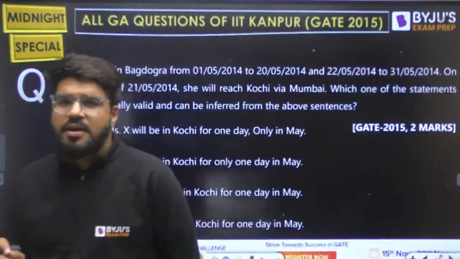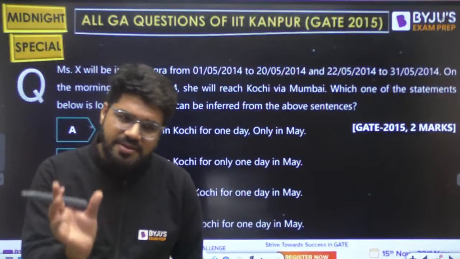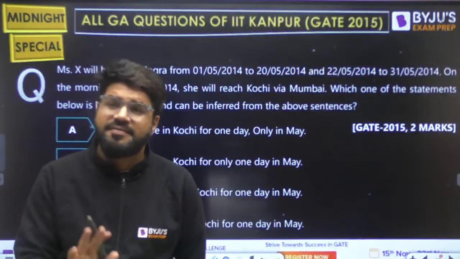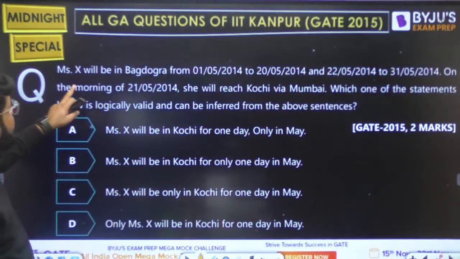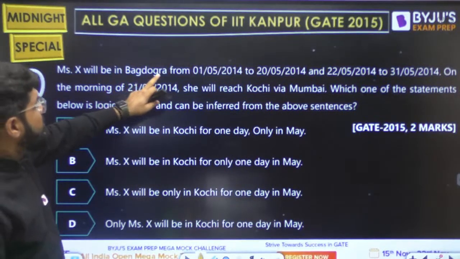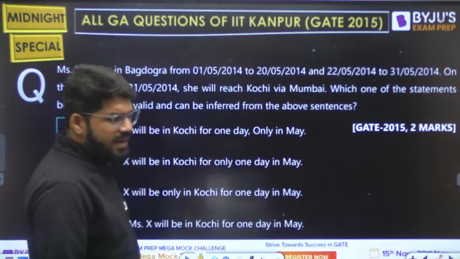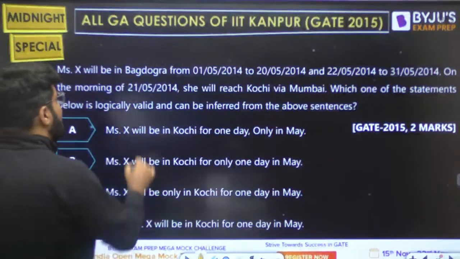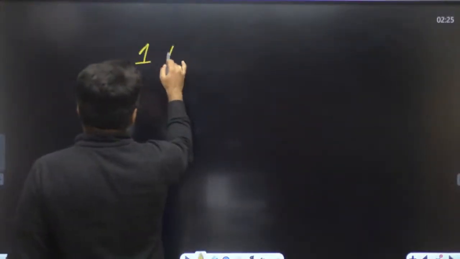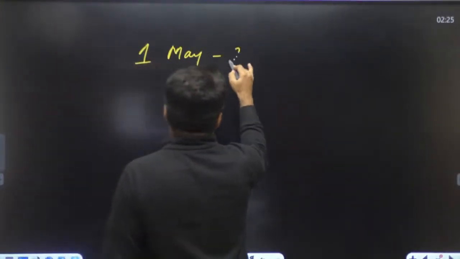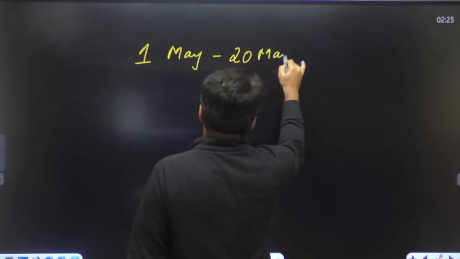Logical puzzle. Given a story, can you decide the conclusion? It's a very simple story. Mrs. X will be in Bagdogra from 1st May to 20th of May. Let us write down the events from 1st May up to the 20th of May.